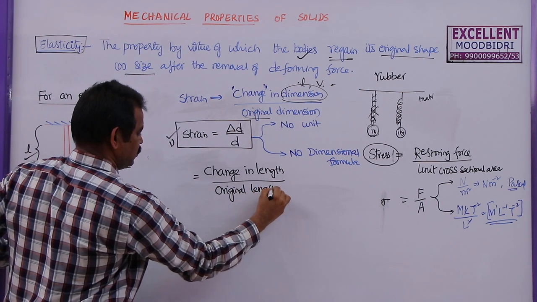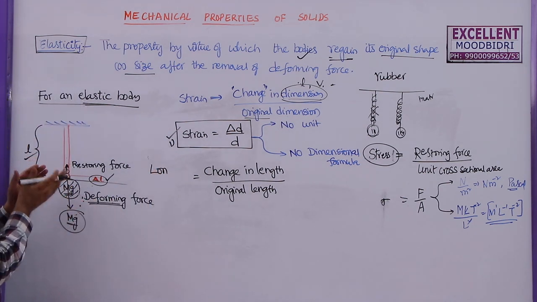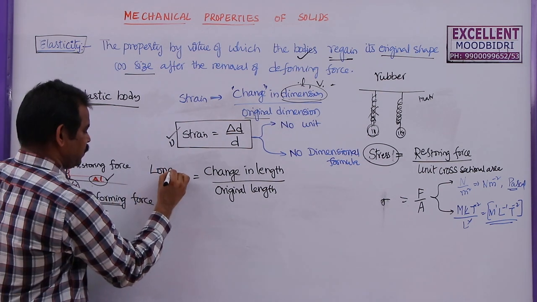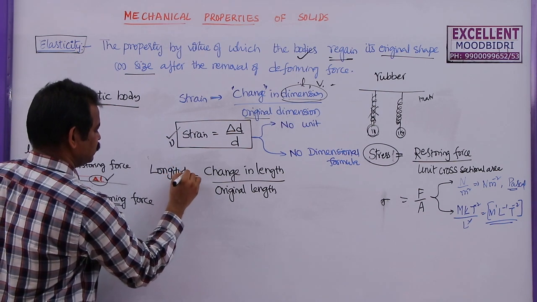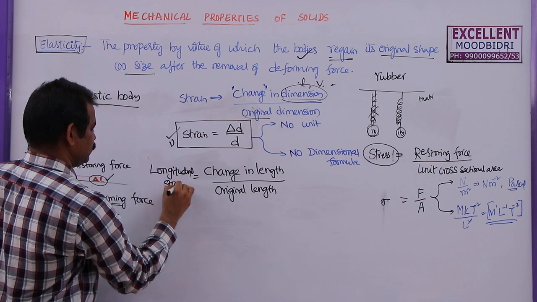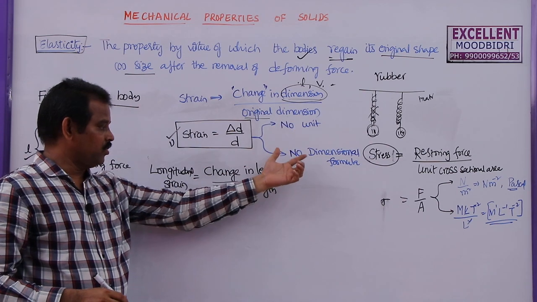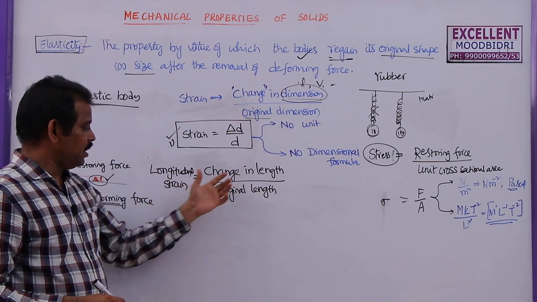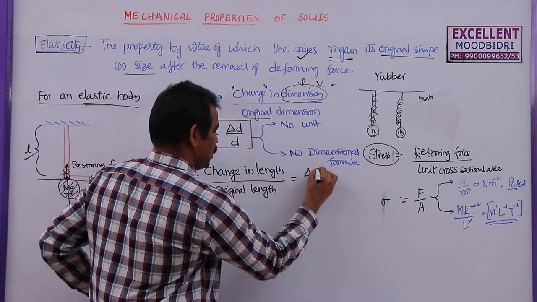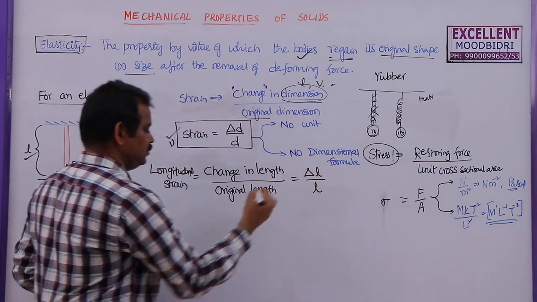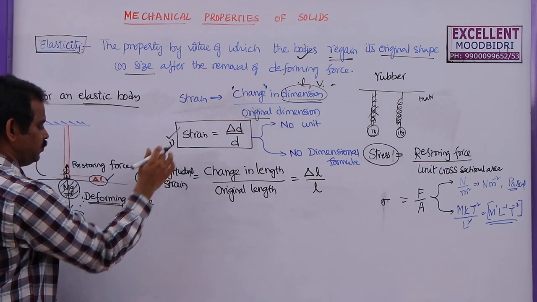This strain is called a longitudinal strain because it is in the lengthwise direction. As the strain has no unit and dimension formula, even the longitudinal strain has no unit and no dimension formula. You can write it as delta L by L. This is the expression for longitudinal strain. So this is the first type of strain that we have studied.